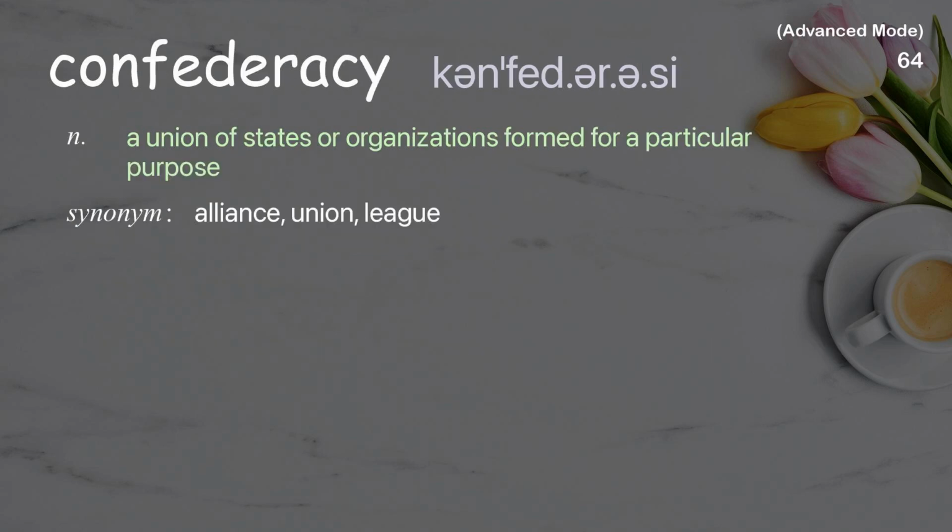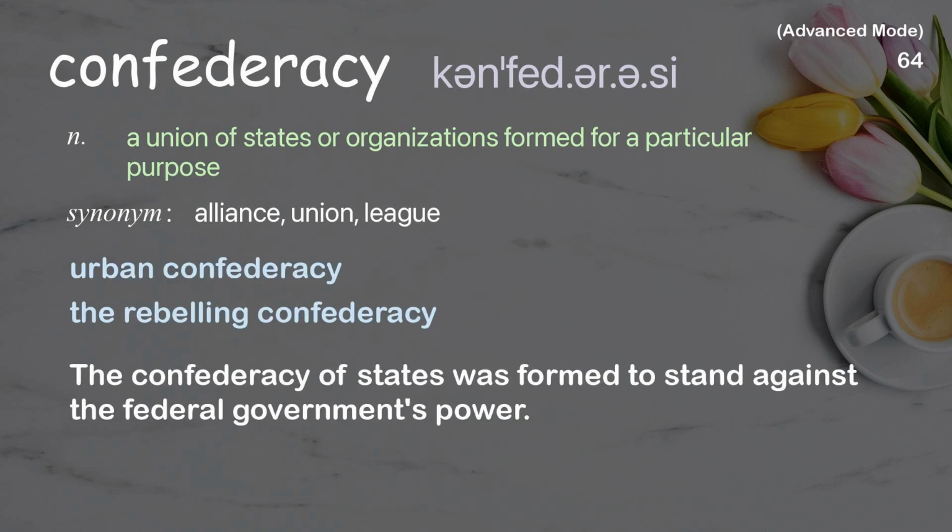Confederacy. A union of states or organizations formed for a particular purpose. Examples: Urban confederacy. The rebelling confederacy. The Confederacy of States was formed to stand against the federal government's power.